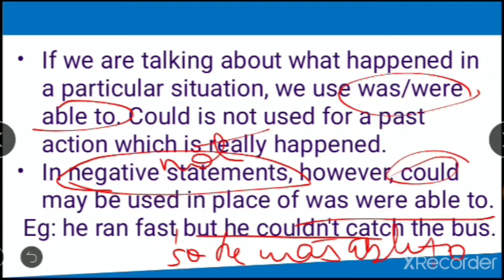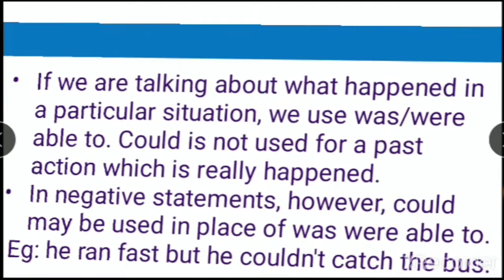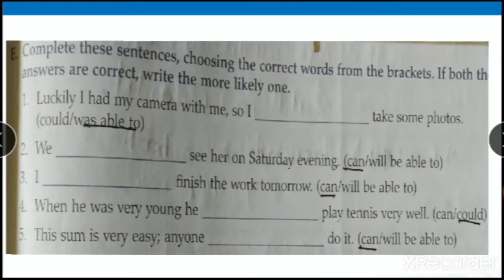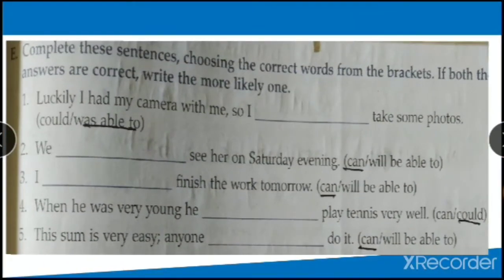So do you see? Something happened in a particular situation, so I am using was or were able to. But because it is negative, here couldn't was used. I explained it in two possibilities, so I hope this point is clear to you all. And you should be able to do the exercise. As there are 12 questions, I'll be helping you with 5. The rest of them you try by yourself.